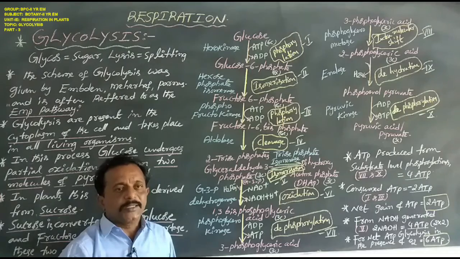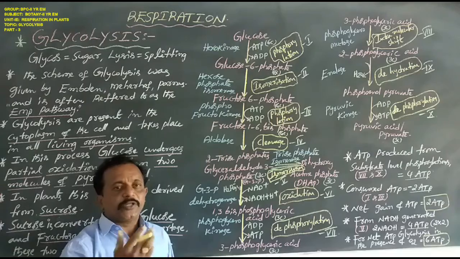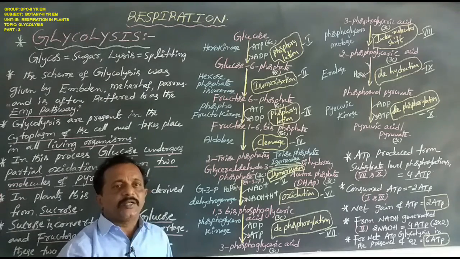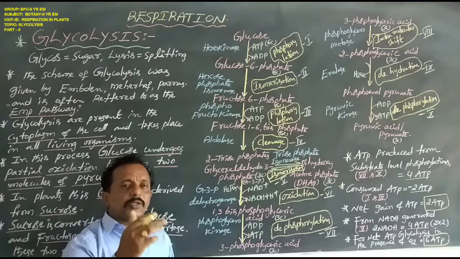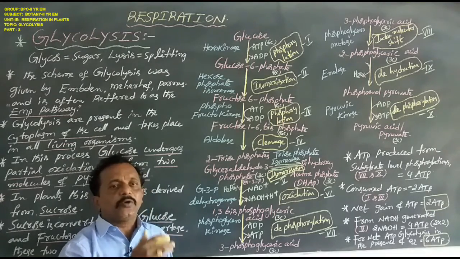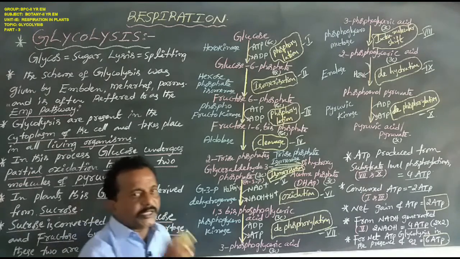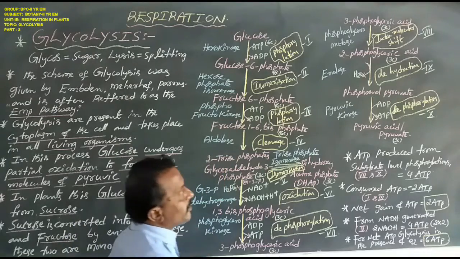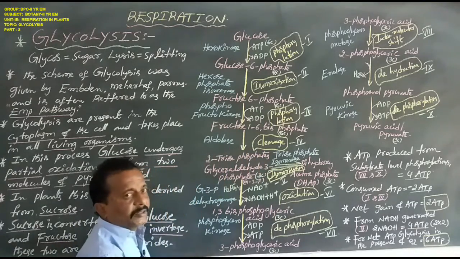Why? Because glycolysis is present in both respirations. So, dear students, let us observe the 10 biochemical reactions of the glycolysis cycle.